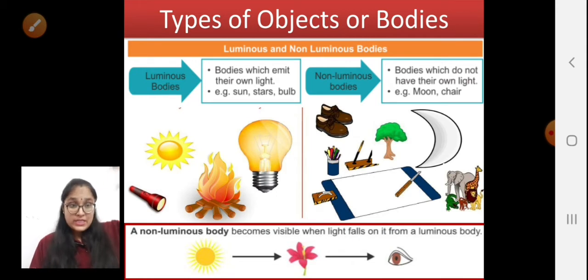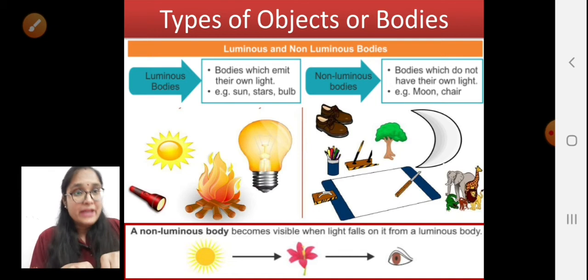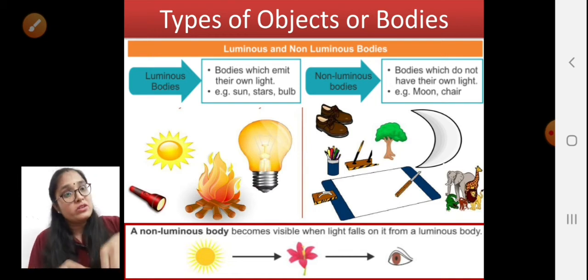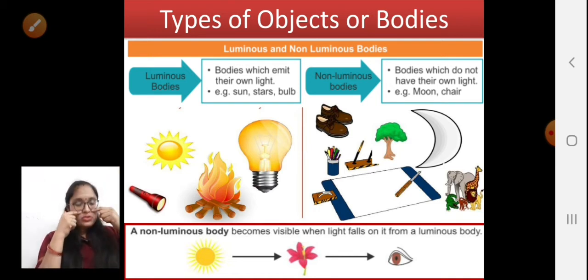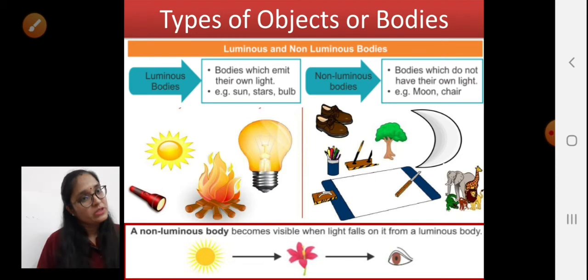The light from the tube light falls on that non-luminous object, which does not have its own light, and after falling on it, the light returns back to our eyes. So we can say that the light is coming from the object to our eyes, and then only are we able to see the object.